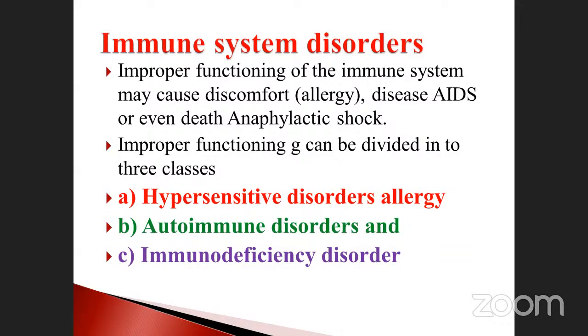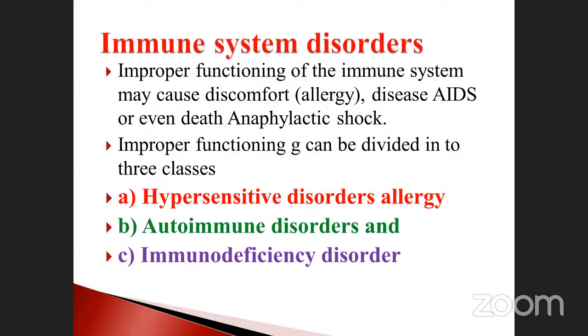The improper functions can be divided into 3 classes. One is called hypersensitivity disorders, allergy. Hypersensitive means what? It is of an allergic nature, isn't it? Due to some unwanted particles entering inside, the immune system is completely affected, and that type of condition is considered a hypersensitivity disorder, allergy.